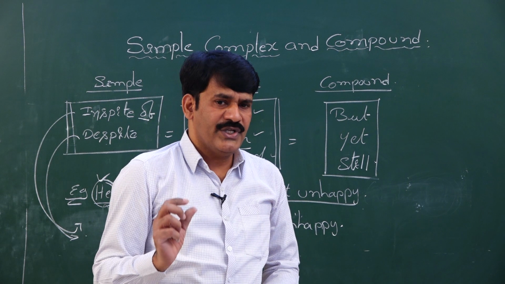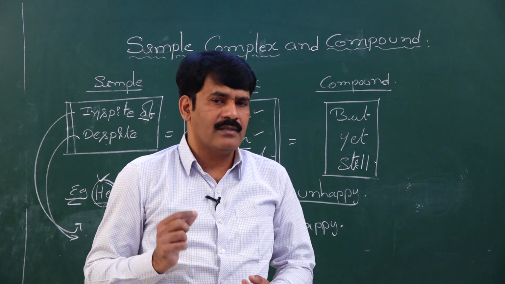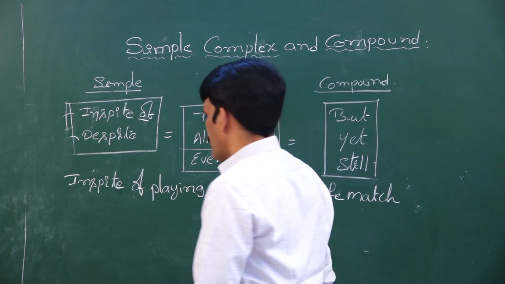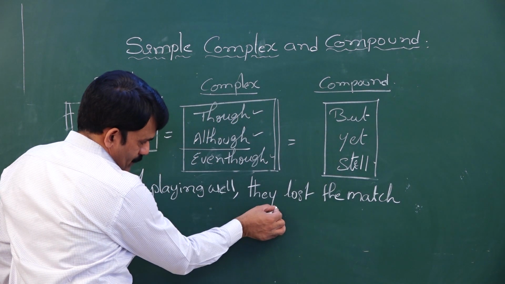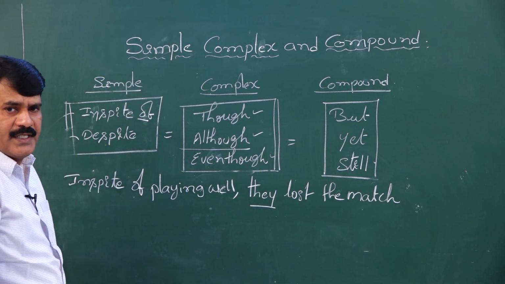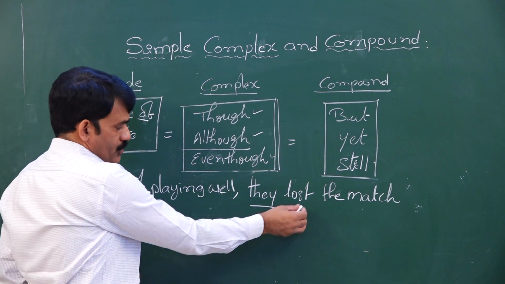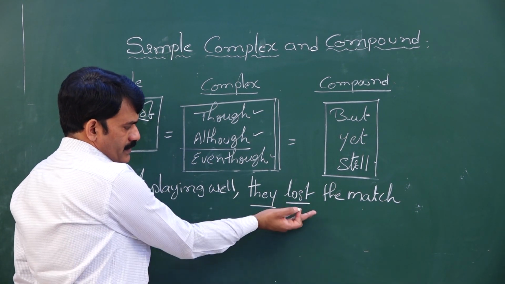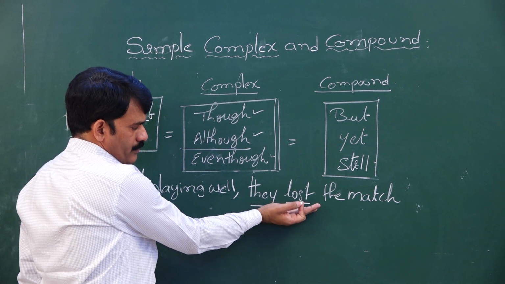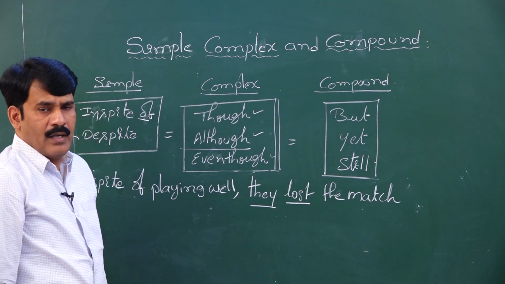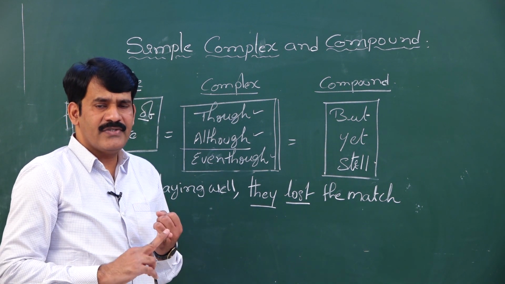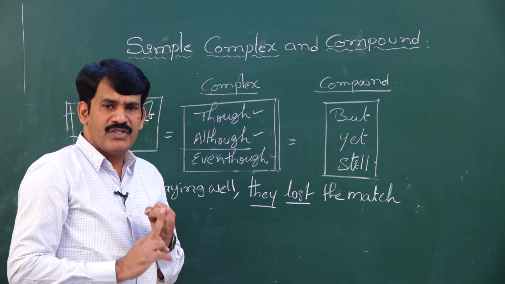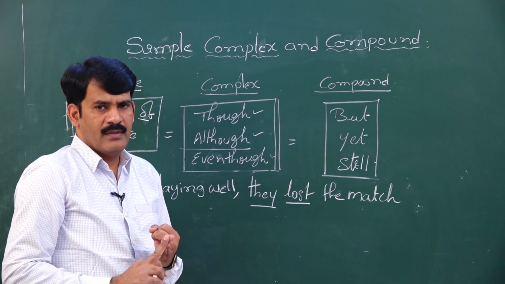Let us see two more sentences in the same model so that you can easily understand. Well, they lost the match. Who played well? They played well. This is the subject. Lost shows and gives the information. This sentence belongs to past tense. As I mentioned, the tense meaning of the sentence does not change.